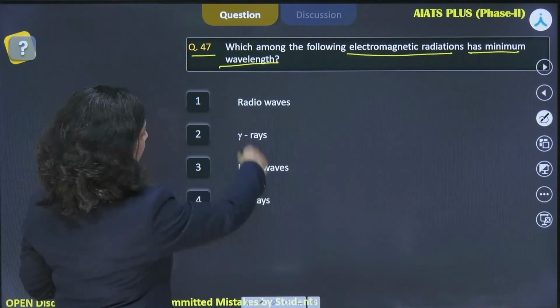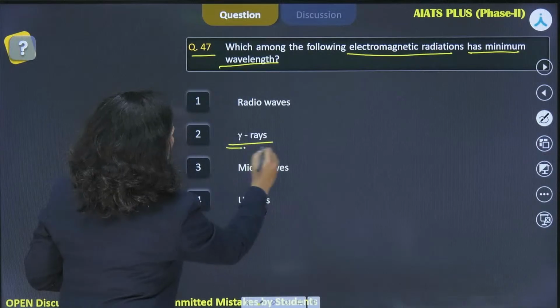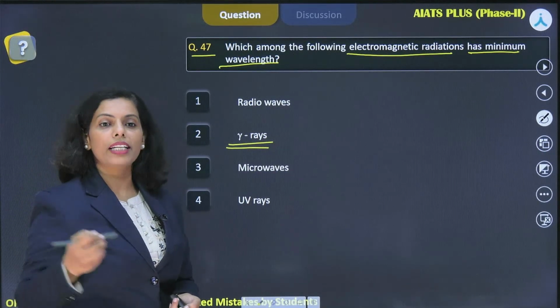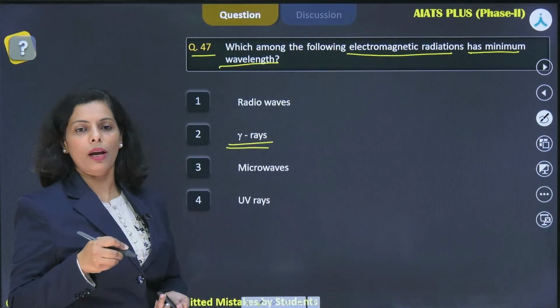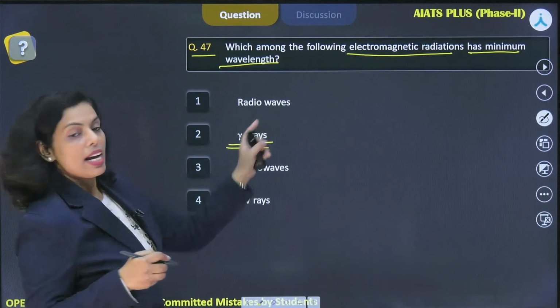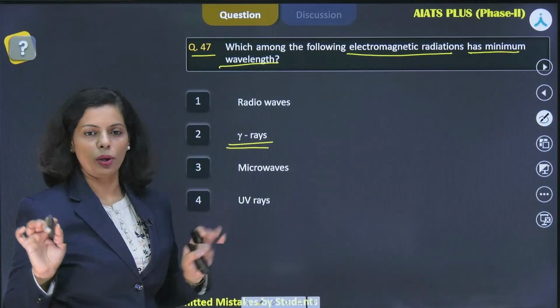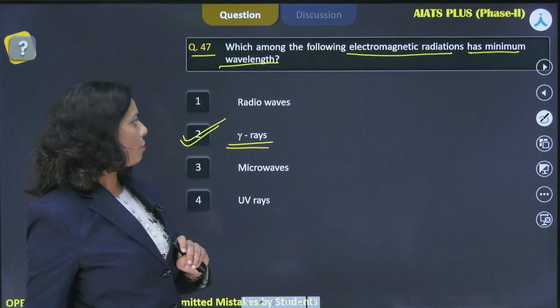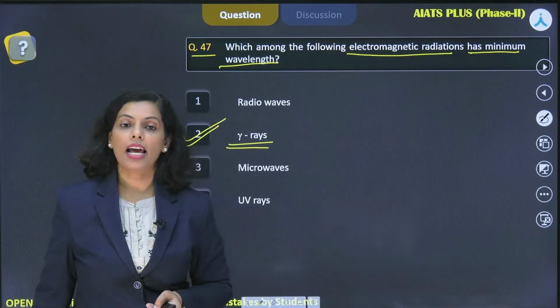When I'm looking here, gamma rays have the minimum wavelength, and the highest wavelength, as Jaidev has already written in the comment section, radio has the maximum one, great, okay? So the answer for this question is in front of you, the second option, and absolutely right.